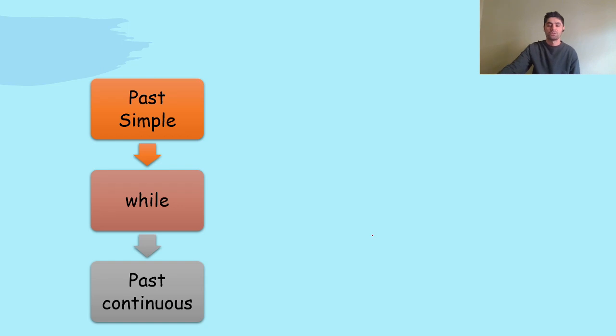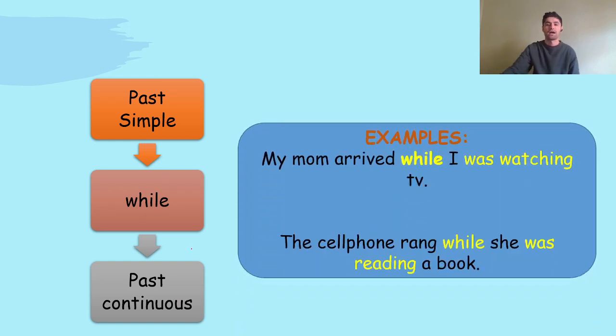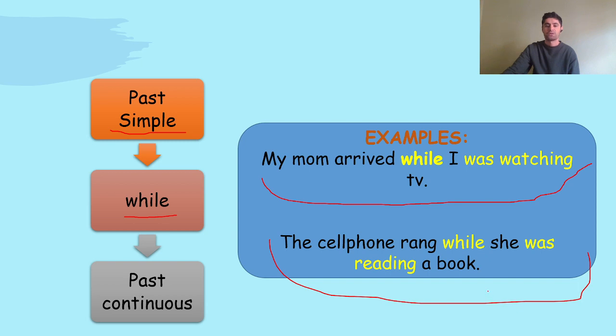This time we will learn how to connect while with past simple and past continuous. As you can see in the order, first comes past simple, and then while, and then we use the past continuous. This is an example: My mom arrived while I was watching TV. I was watching TV and my mom arrived.